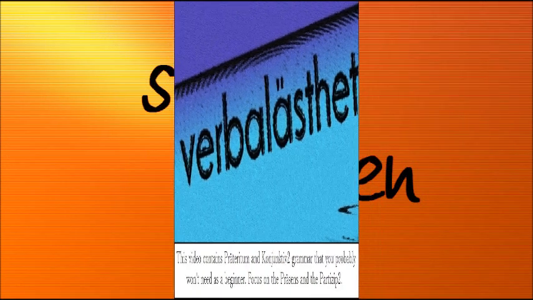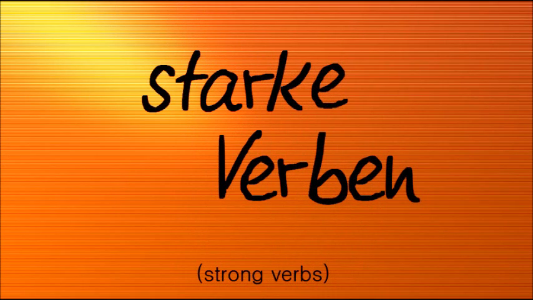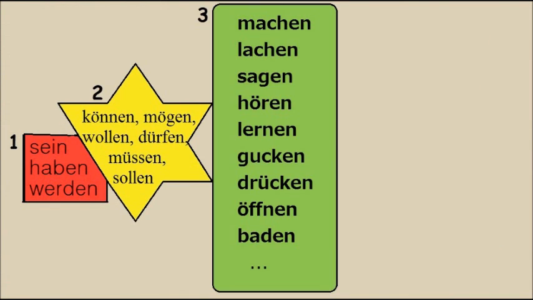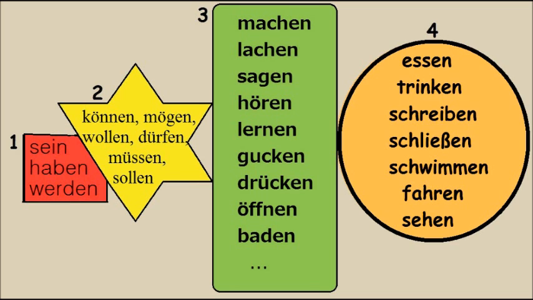In this video we'll be looking at the strong verbs. If you've seen my video on verb categories, you know that there are 4 types of German verbs: 3 irregular verbs, 6 modal verbs, the weak and the strong verbs. The weak verbs are the huge majority and strictly regular. The strong verbs, of which there are about 170, seem to have a lot of irregularities.